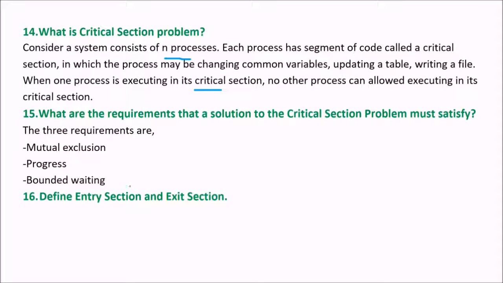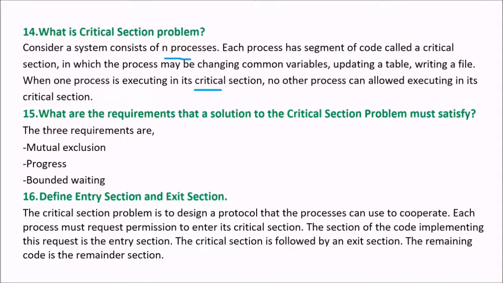Define entry section and exit section. In the critical section problem, we need to design a protocol that the processes can use to cooperate. Each process must request permission to enter its critical section. You cannot enter a bathroom when your friend is already there. The section of code implementing this request is the entry section. The critical section is followed by an exit section. The remaining code is the remainder section.